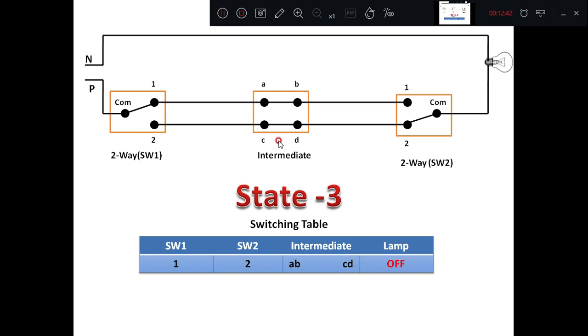Then I am switching on the supply here and you can trace the current path. Suppose the current is entering from the phase here, then once again it doesn't have any path. There is a discontinuity of supply once again, and because of this discontinuity the bulb will not glow. Therefore, in this case also, when switch number 1 and 2 are kept at positions 1 and 2 respectively, if the link is between AB and CD, the bulb is off.